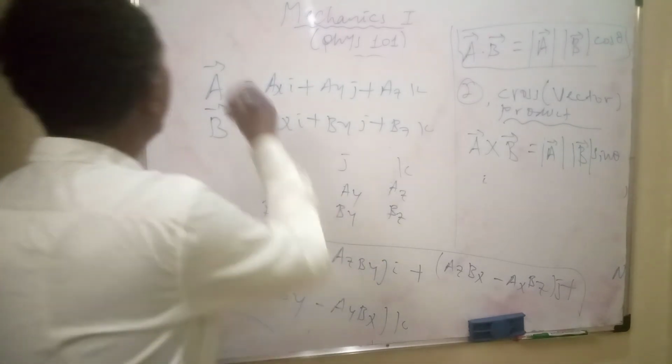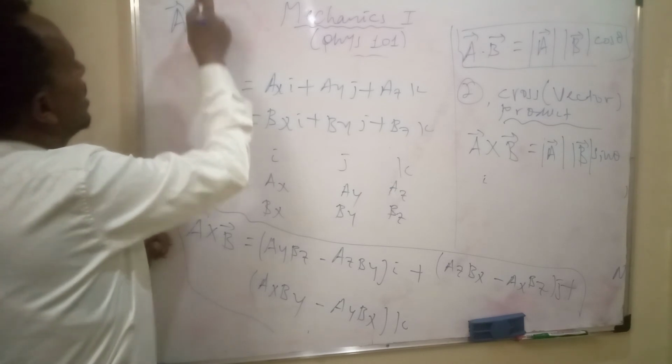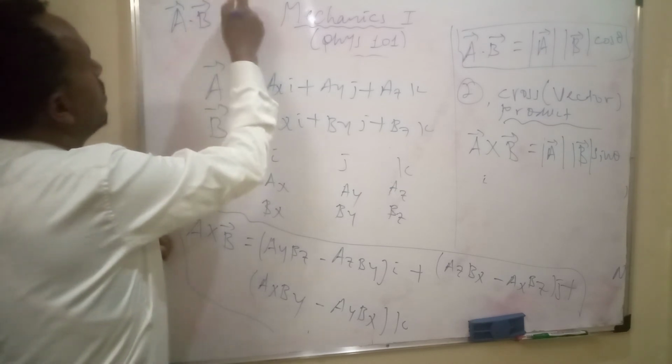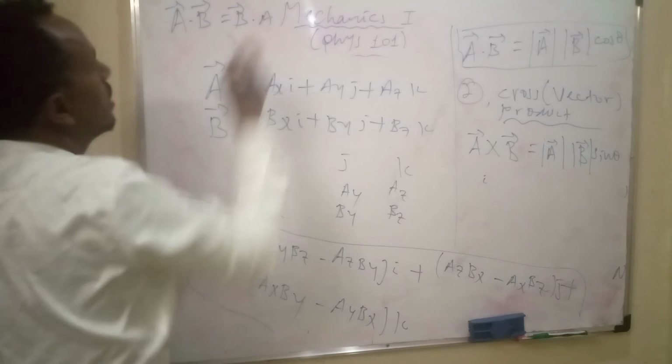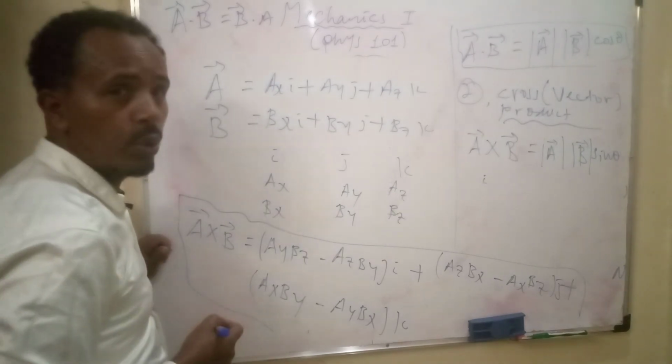The other point is that A dot B is equal to B dot A. The dot product is commutative.